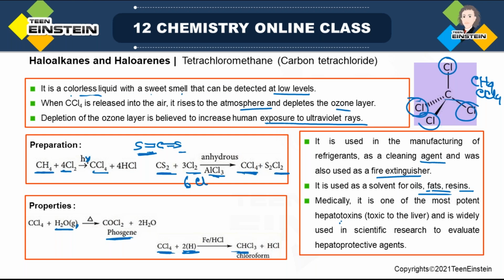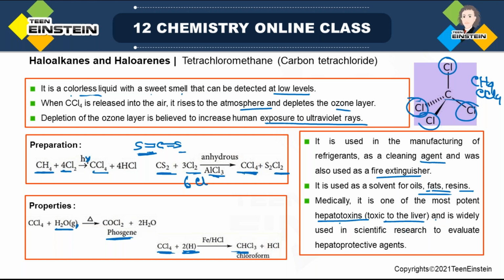Medically, it is one of the most potent hepatotoxins. Now, what is a hepatotoxin? A substance is called a hepatotoxin if it is harmful for the liver, toxic to the liver. Now, if you are thinking that if it is toxic to the liver, then why is it important?